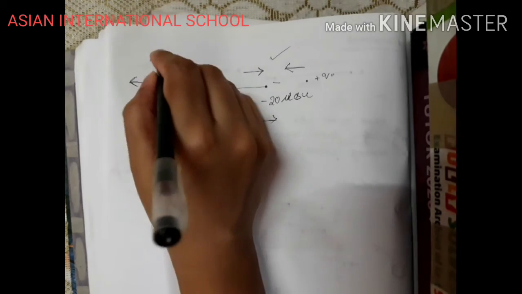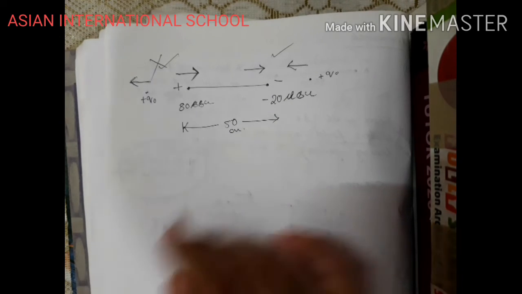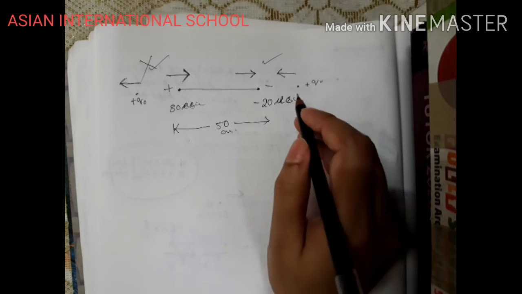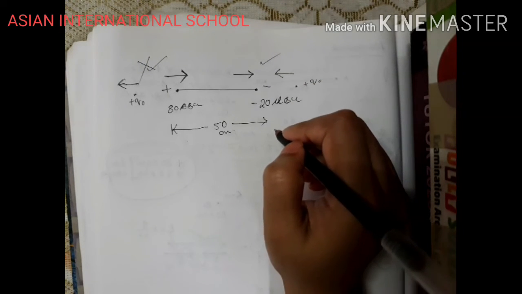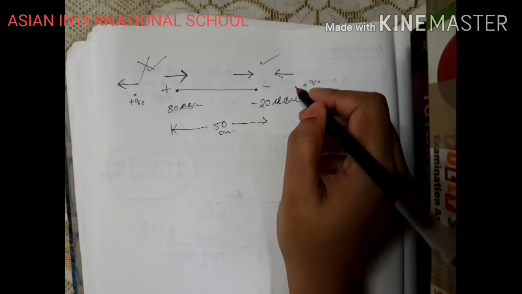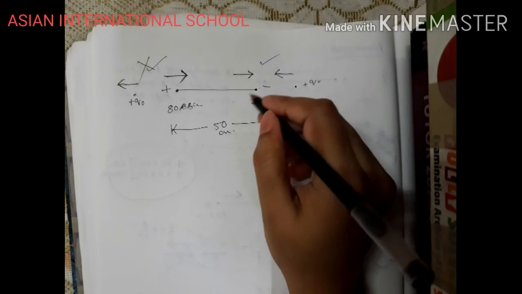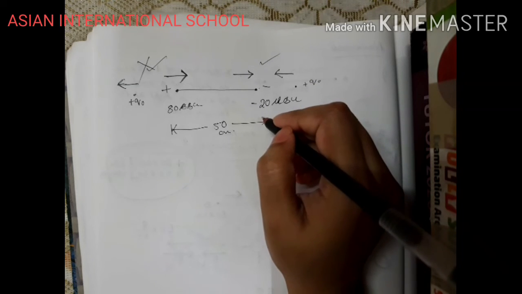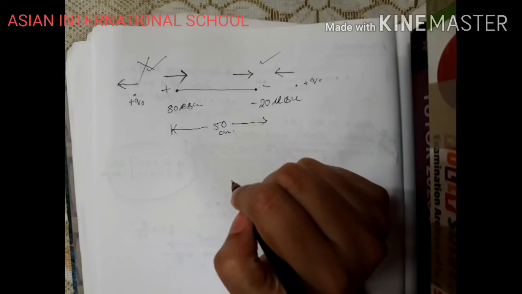So I cannot choose this position. Which position can I choose? I can choose this position, where this is a weak charge, right? And if I decrease the distance for this one, the electric field will enhance for this charge, and hence they will be equal in magnitude and opposite in direction. So this one is applicable.